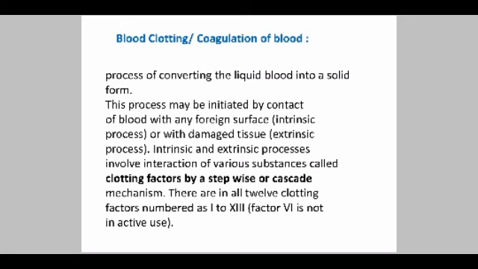The thromboplastin helps in the formation of an enzyme thrombokinase. This enzyme inactivates heparin and also converts inactive prothrombin into active thrombin.